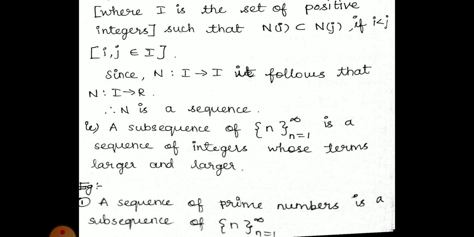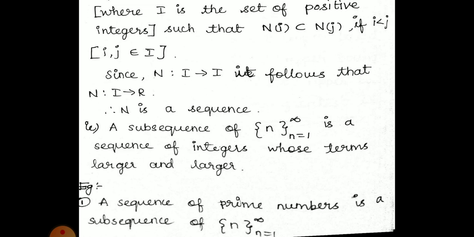So the sequence N can be the set of n equal to n, where n lies between 1 to infinity. Then the subsequence of N can be denoted with the condition n_i subset of n_j. Suppose you are taking the elements i and j in that set capital I, then n of i should be less than n of j. It should be mentioned like that, then we can call that a subsequence.